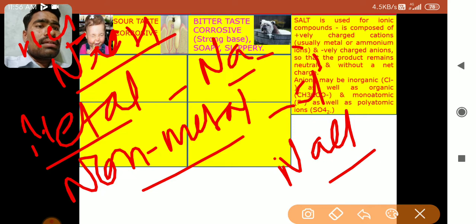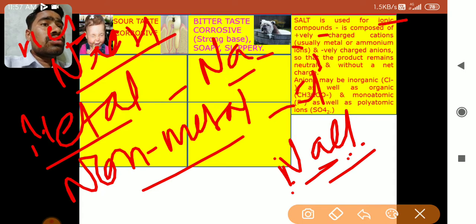So this NaCl, half of the part is from metal, half of the part is non-metal, and such compounds are called ionic compounds. When metal and non-metal form a compound, that is called an ionic compound. So salt is used for ionic compounds, like positively charged cations. In this, Na plus is the positively charged cation, Cl minus is the negatively charged anion.